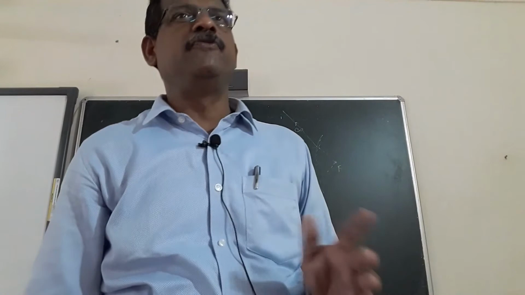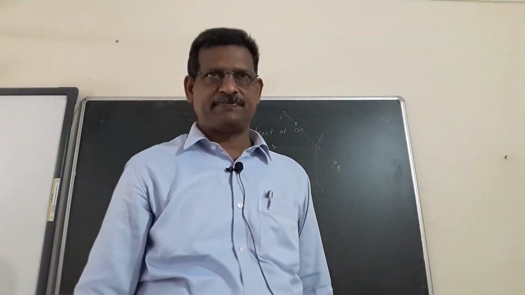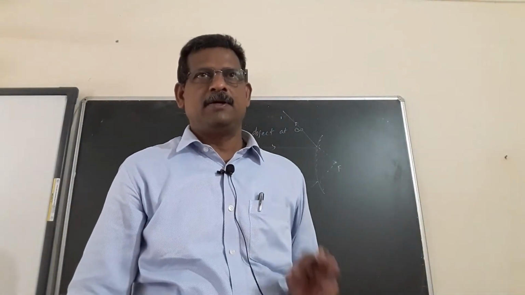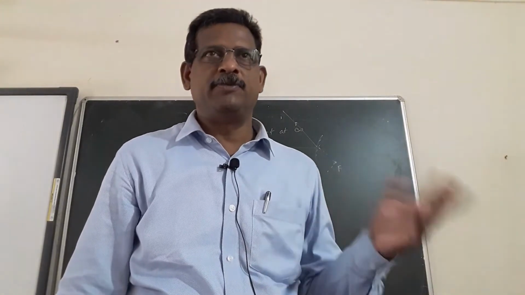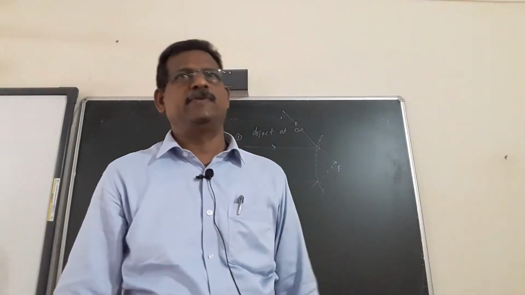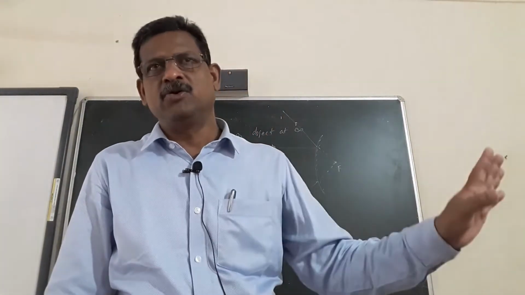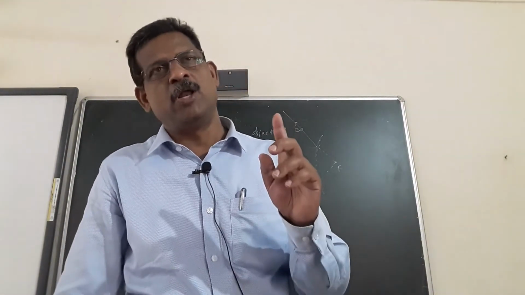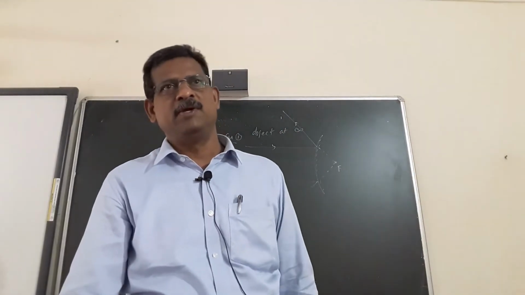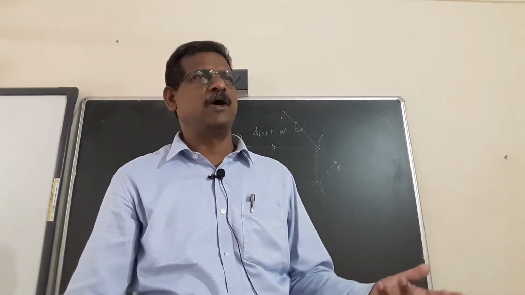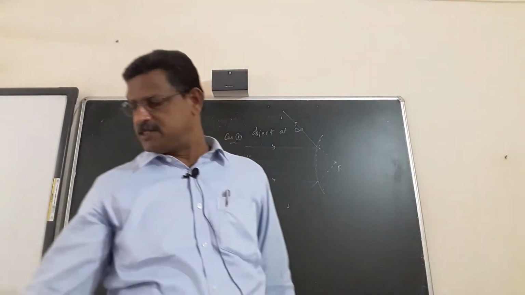Now, if it is not infinity, any finite distance, okay, the object is placed at 10 centimeter, you may get 30 centimeter, you may get 100 centimeter, you may get 200 centimeter. So for any finite distance, only one type of image will form. It can be beyond 2C, any measurement value can be given, any finite distance, that is case 2.